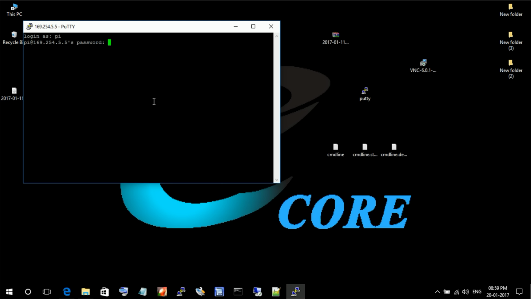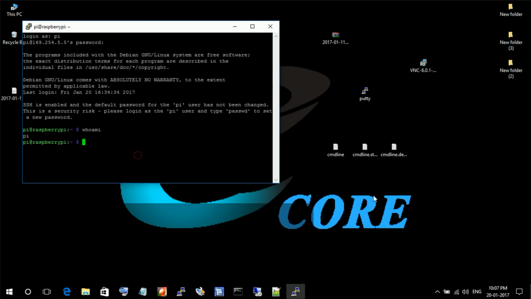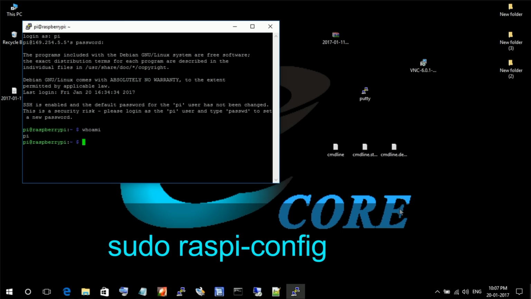And password as Raspberry. Yeah, now we are inside of Pi. If you wanted to make sure, just type whoami. Yes, of course, I am pi. It replied that. Next we have to change some settings of the Pi.